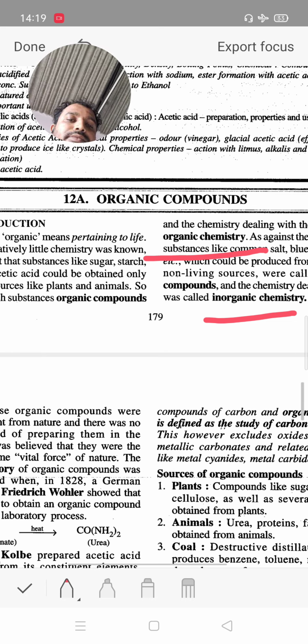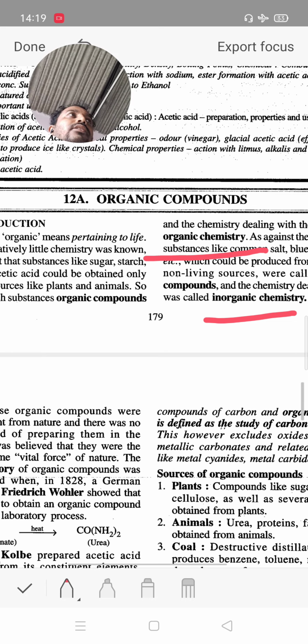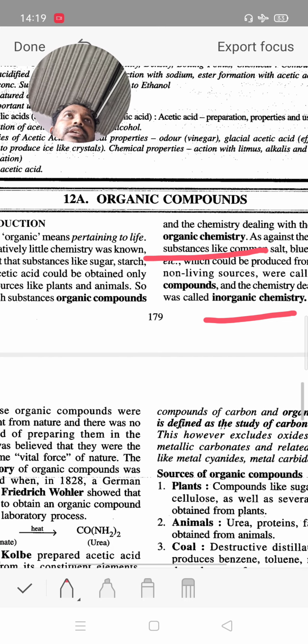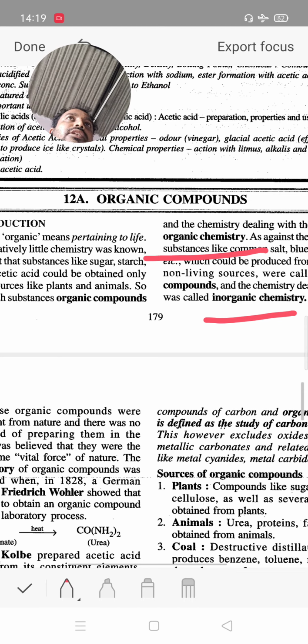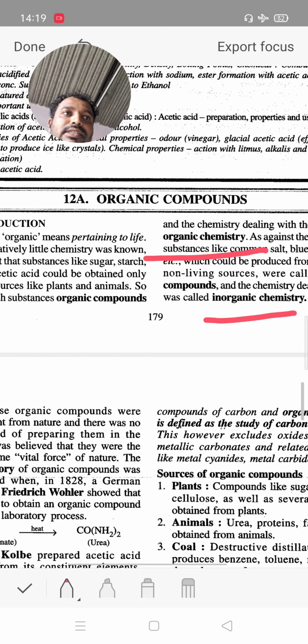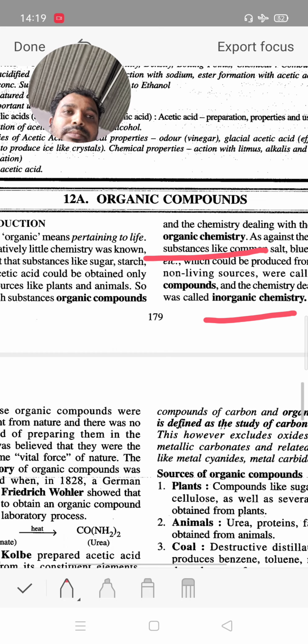And the fourth type is analytical chemistry, which covers qualitative and quantitative analysis: your mole concept, number of moles, number of molecules, and quantitative and qualitative measurement. Then biochemistry, the study of living things, living organisms.